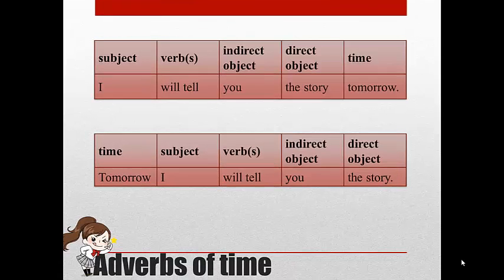Now I will explain about adverbs of time. Adverbs of time are usually put at the end of the sentence. If you don't want to put emphasis on the time, you can also put the adverb of time at the beginning of the sentence. For example, I will tell you the story tomorrow. Or we can say, tomorrow, I will tell you the story.